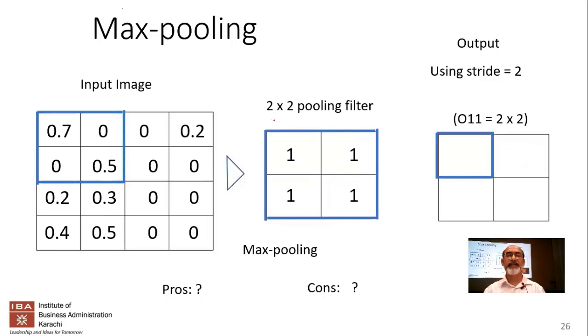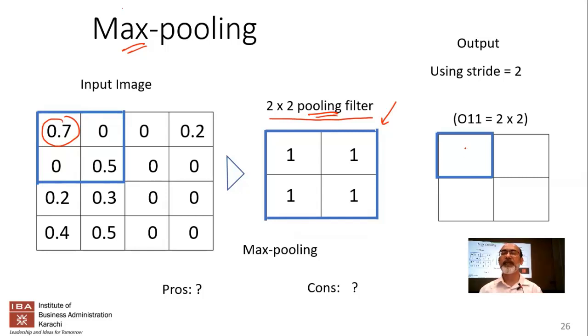All it does is take, let's say, a 2 by 2 filter. It's called a pooling filter. The previous one was a convolutional filter, and now this is called a pooling filter. So the pooling filter is picking out the maximum value. It's a max pooling, not an average pooling. So what you're going to do is take this filter and put it over here. Maybe it's not the right way to show this pooling filter, but just think of it as a 2 by 2 filter. You place it over here and you select the maximum value from this entire region.